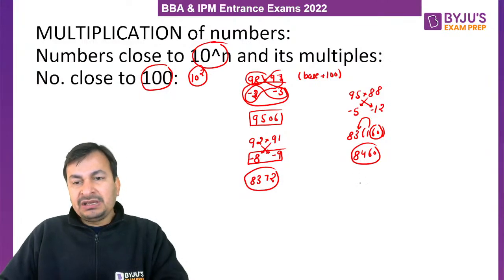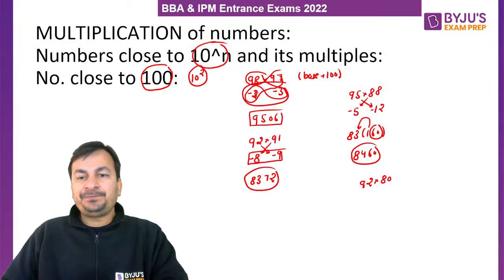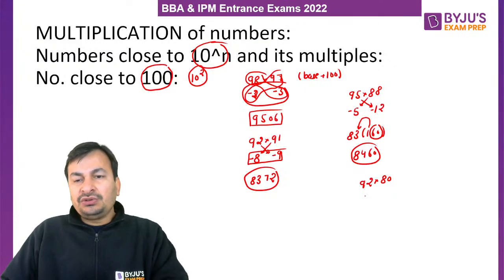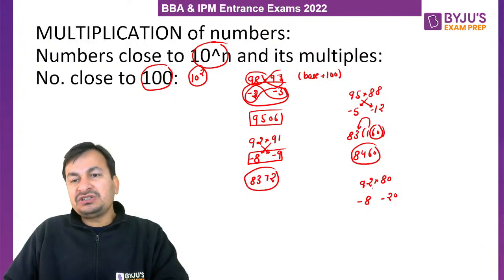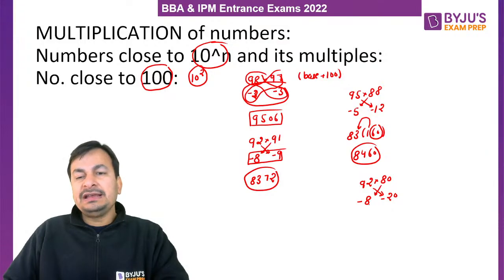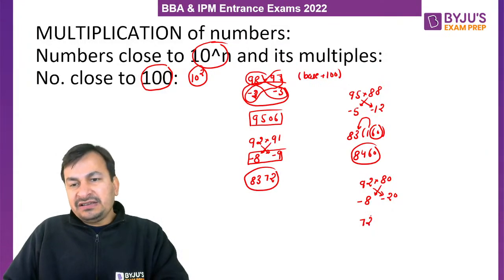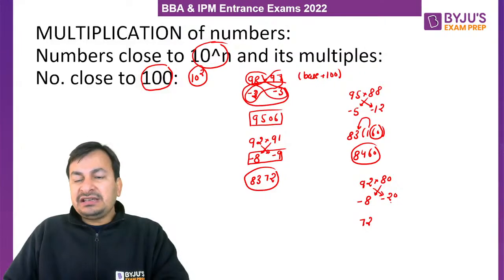Another example. Suppose we have to multiply 92 with 80. So 92 is how much less than 100? Minus 8. 80 is how much less than 100? Minus 20. What will be the first part of the multiplication? Either 92 minus 20 or 80 minus 8, that is 72. How do we get the second part of the multiplication or last two digits? By multiplying these two differences.